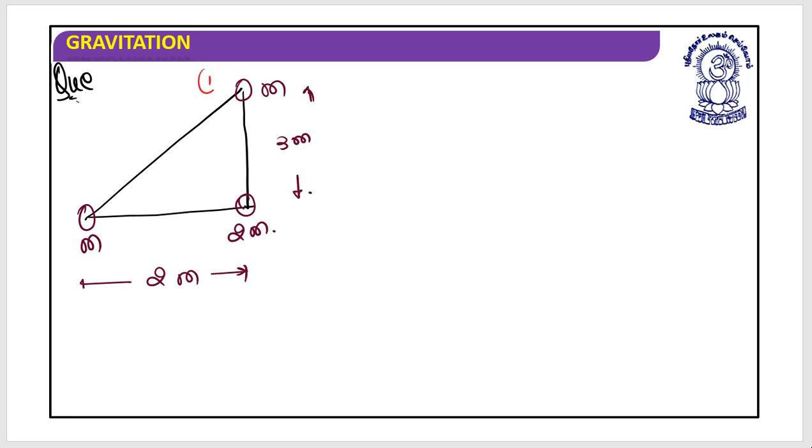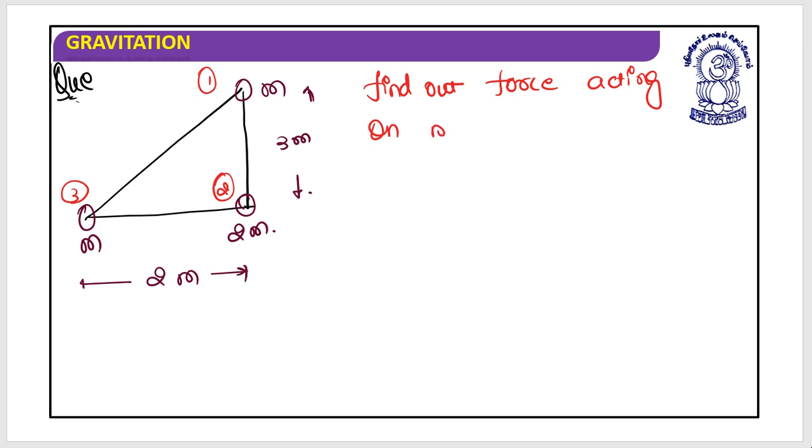Let's give them a number: it's a first, it's a second, it's a third. Question is find out the force acting on mass 2m. You need to find out the force that is acting on mass 2m.